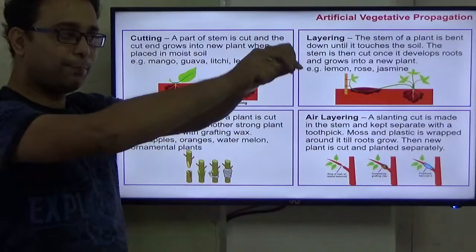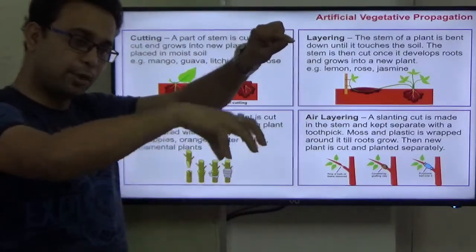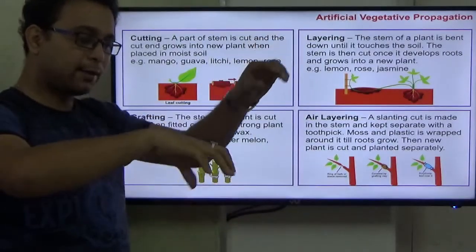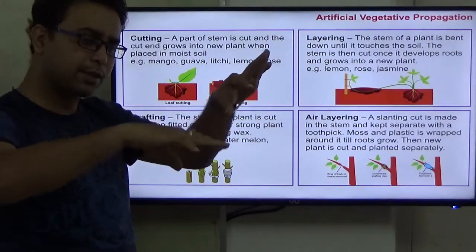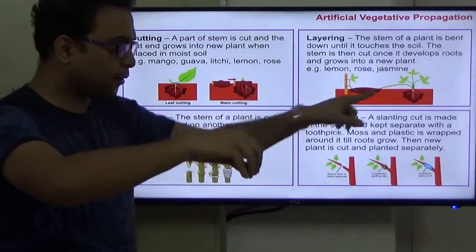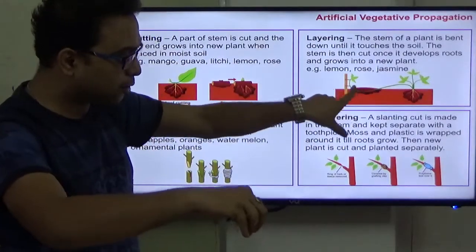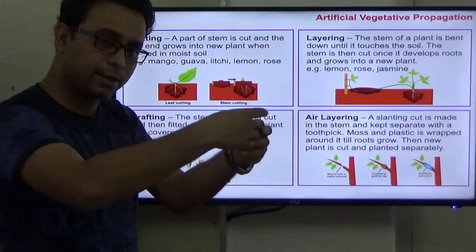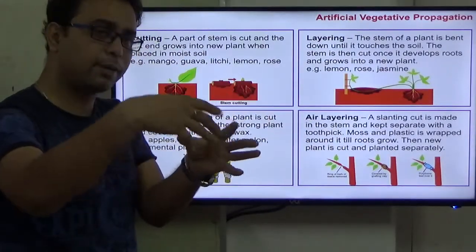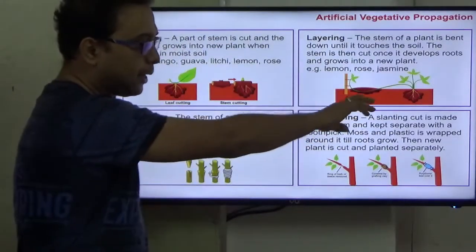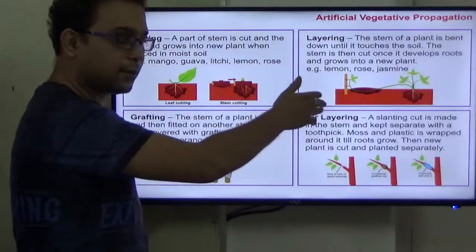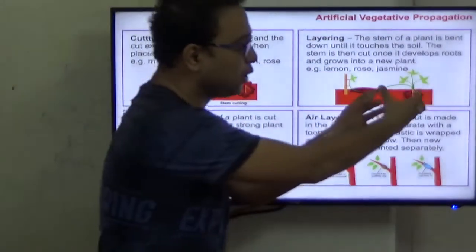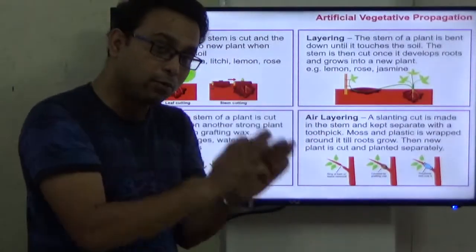At that time we bend the stem into the soil, right? We remove some of the outer bark region, cover that part with straw and bind it. After 5 or 10 days, we observe that roots are generated in that part. After that we cut it, and we get the new plant. This is called mound layering.